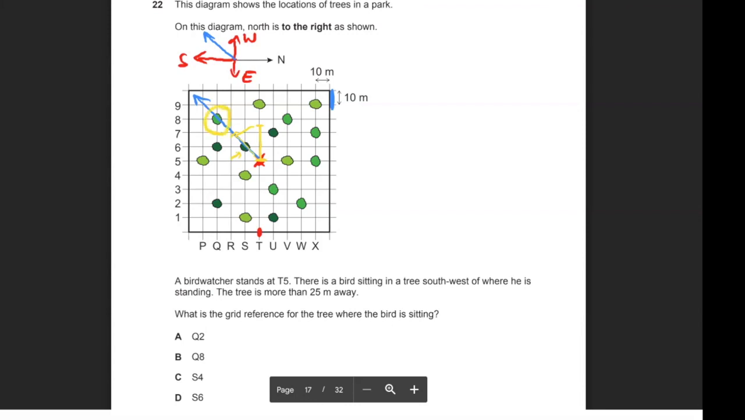So if I look at the coordinates of that, once again, from the previous question, I remember you have to look at the horizontal one first. So that's Q. And then the one on the vertical axis is 8. So the correct answer for question 22 is actually Q8. So option B is correct for question 22. Option B, Q8. Okay, let's move on and keep going.